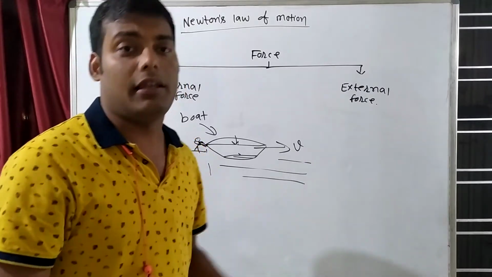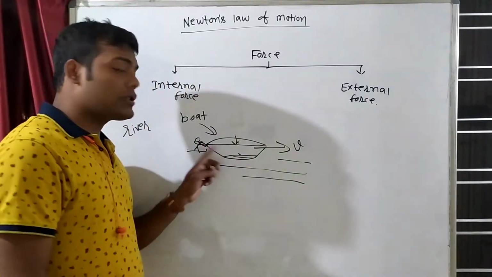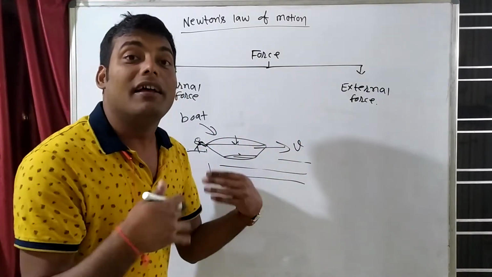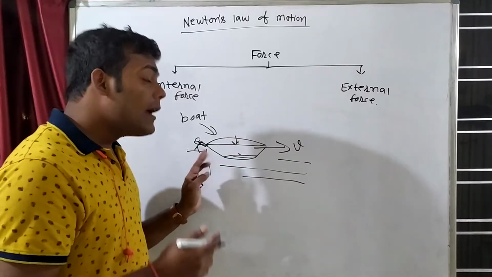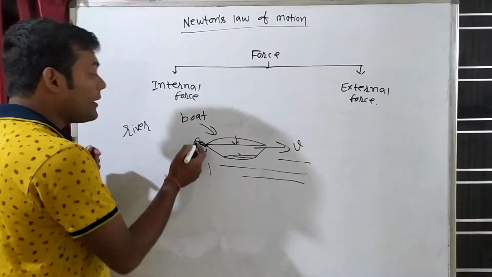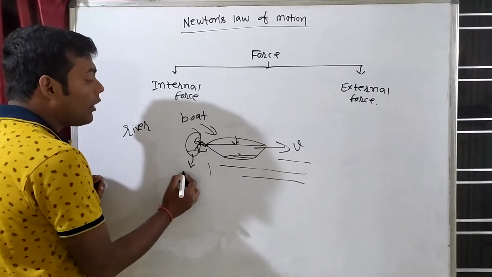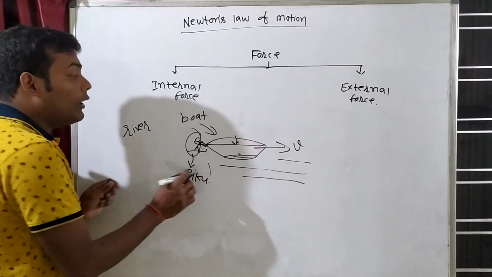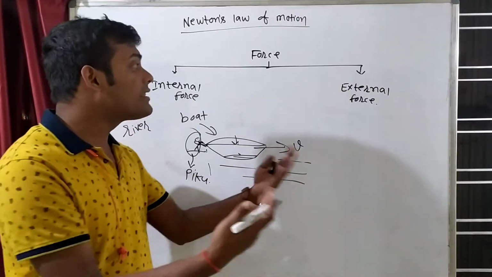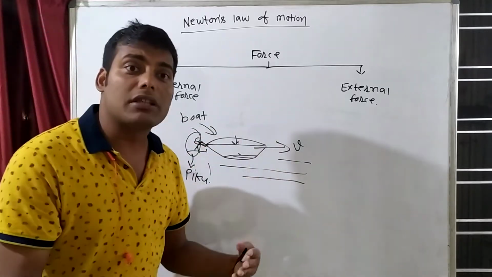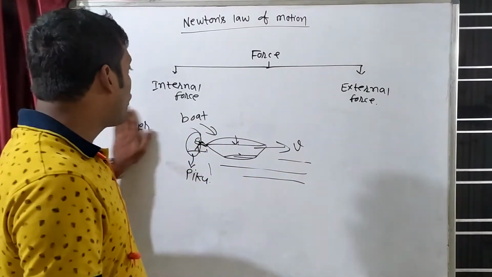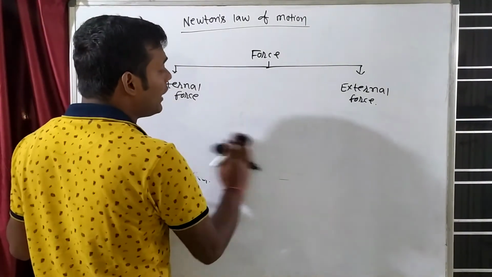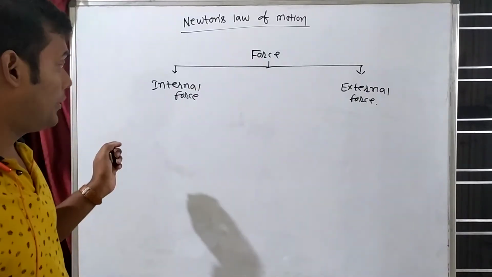Piku is external. We are applying force from the outside. We are not a part of the system. Now we are applying force from outside of the boat. So right now Piku is an external object, not inside the system. So when we apply force from outside, that will be external force, and when we apply force from inside, that will be internal force. So internal force will not cause motion. Due to internal force there will be no motion.